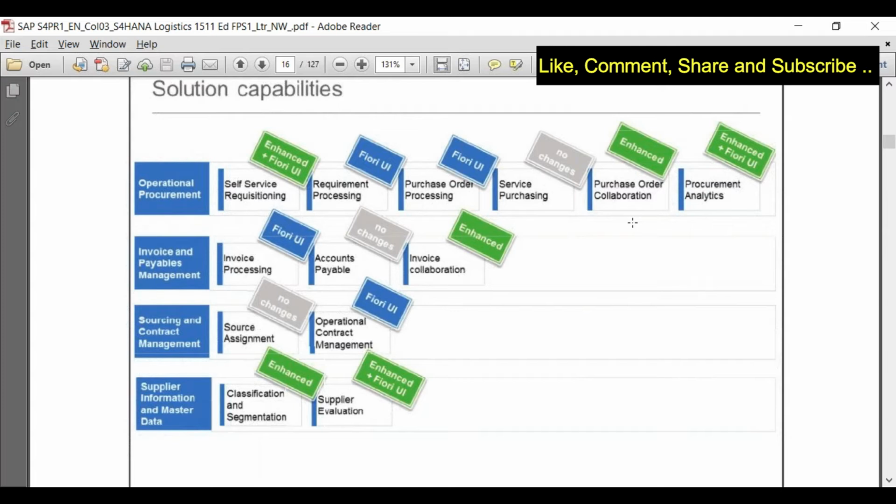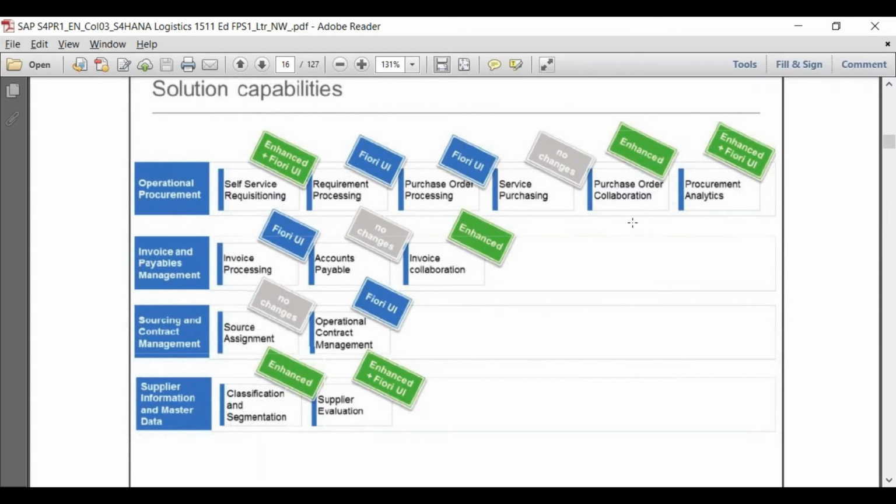Sourcing and procurement, source assignment, although it is saying no change, there is simplified sourcing. We'll talk about that. Operational contract management, there are some screens which are available from the contract point of view. Supplier information and master data, we'll talk about this. What is classification and segmentation? And supplier evaluation also, there are some improvements. We'll talk about that.